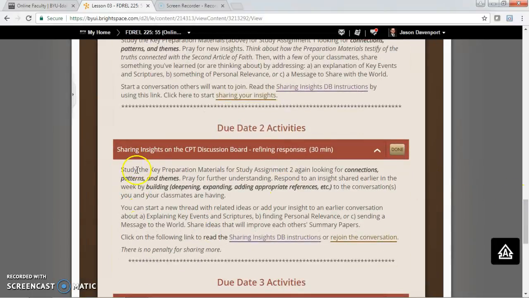This one will say study those from study assignment 2, looking again for connections, patterns, and themes. Pray for further understanding. Respond to an insight shared earlier in the week by building, deepening, expanding, adding appropriate references to the conversations you and your classmates are having. You can start a new thread, or you can add to an insight of one of those that are in your group. That's been a recurring question that's been asked. On this second one, you can start a new thread, or you can add your insight to an earlier conversation. The idea is to deepen, expand, and add to that conversation.